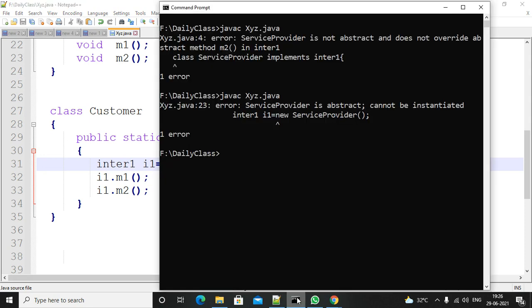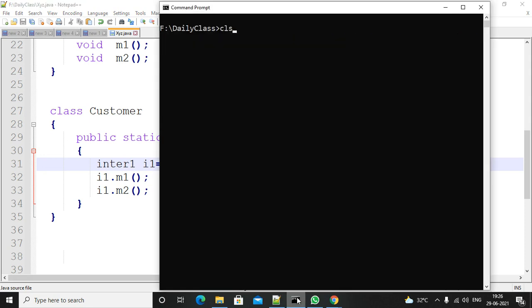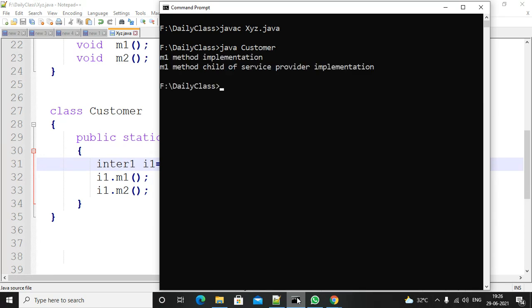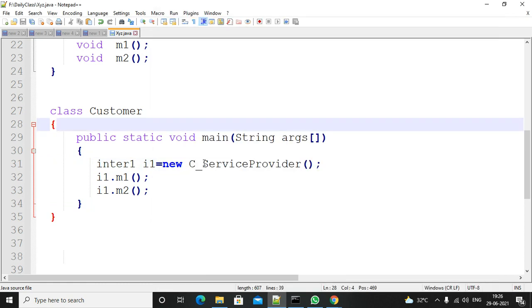Okay, clear the screen, compile it, and try to execute it. Customer. You are getting both methods, one from the child and one from the parent. Right? So there are so many concepts in interfaces. We'll discuss them in tomorrow's class.